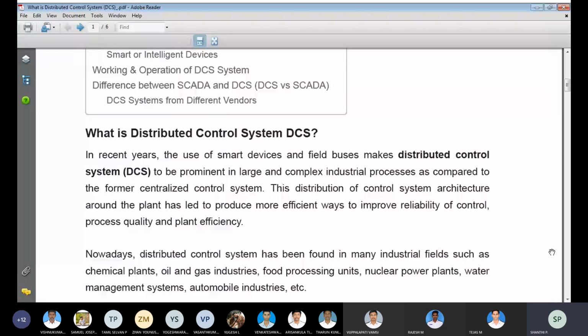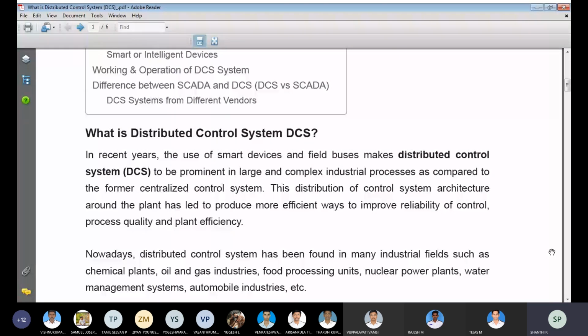We have to control all the faults, where they are occurring and how to control them. Similarly, we have to control efficiently, improve the reliability and reduce the complex circuit. This is a distributed control system. That's a distribution control system.